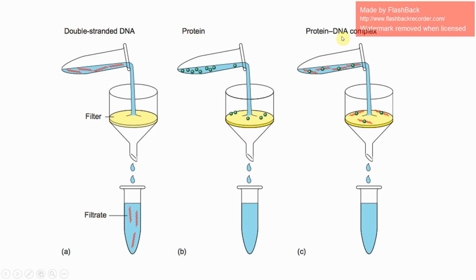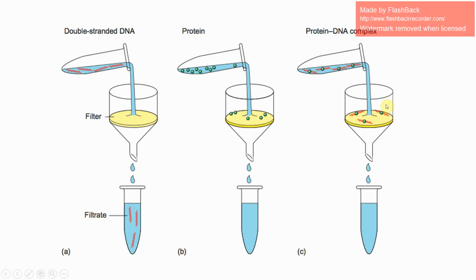Now when you have protein and DNA complex together, your protein sticks to your DNA. Well, some protein sticks to the DNA, or the other way around, the DNA will stick to the protein. It doesn't really matter. But your DNA is labeled with 32-phosphate, and your protein will all stick to this filter right here. So now what's not shown is there could be some double-stranded DNA that is not bound to your protein, and that would be in the filtrate. And they don't show this because they just want to emphasize what the DNA-protein complex does.